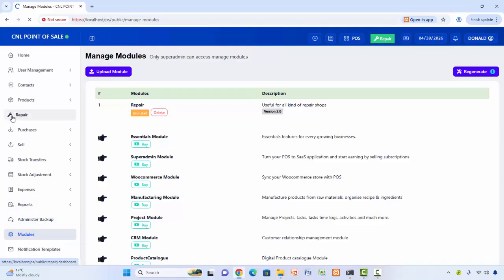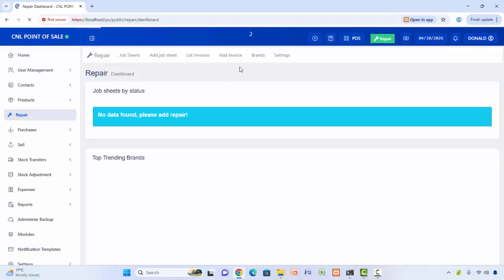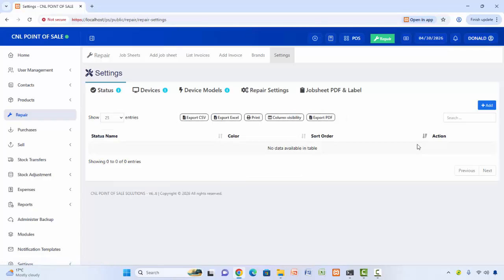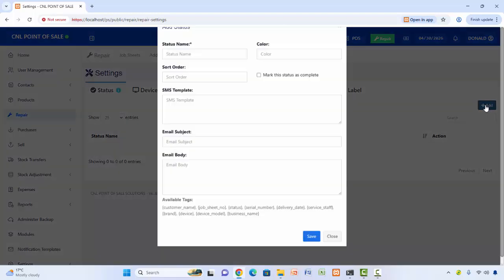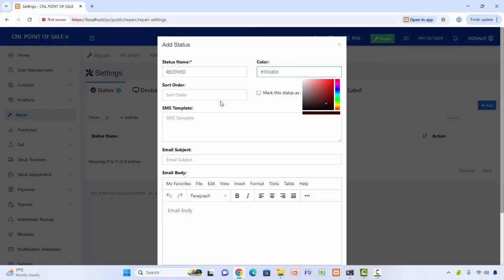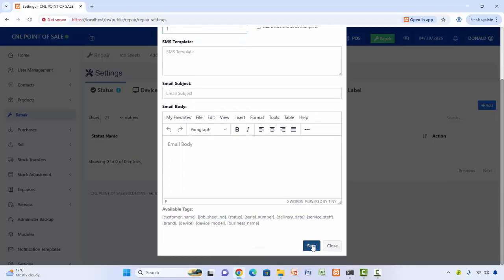In the repair section, we have to come to settings. Here on the status, probably if someone brings a machine to his warehouse, the first status that we need is Received, and we put a color which is black, and this is the first one. Then we save it.